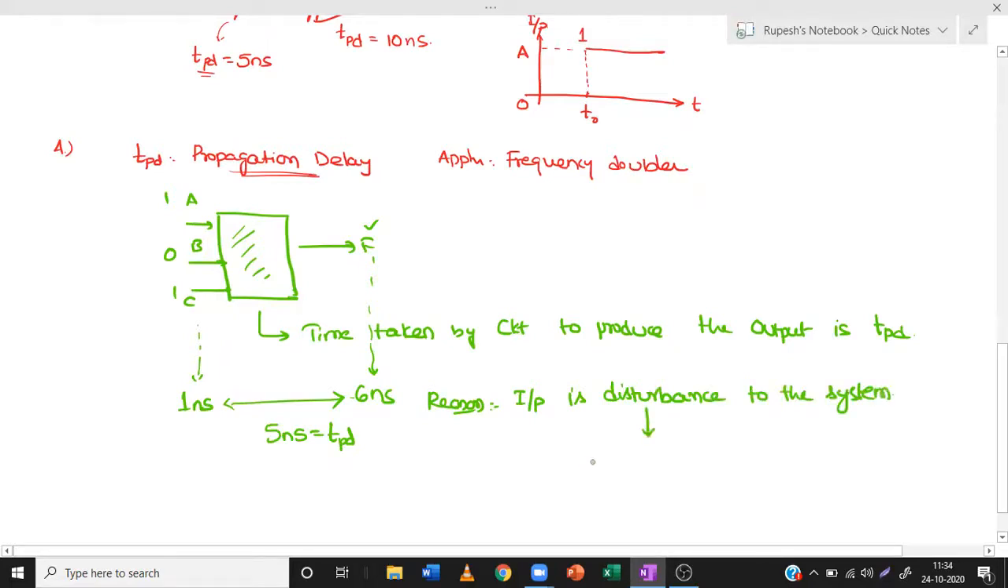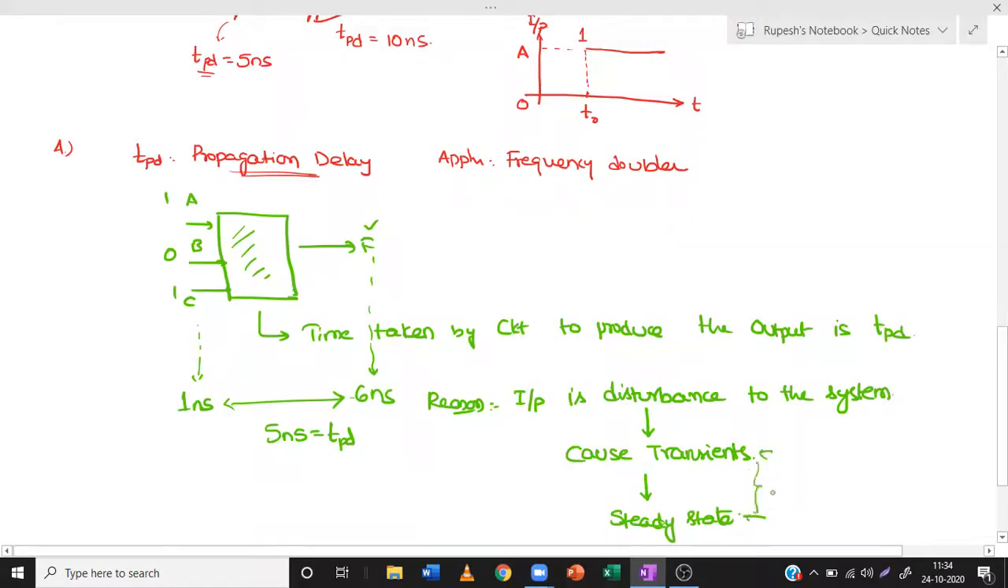Okay, this input as a disturbance to the system will cause transients. In network theory, we know that whatever excitation we give to the network, it will create a transient, and after the transient, it will result in a steady state. So because there is an occurrence of transients, before the occurrence of steady state there will be